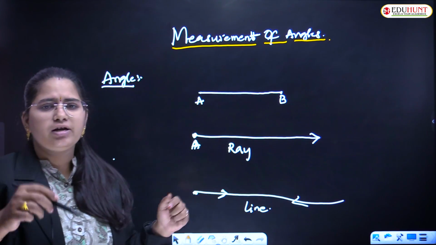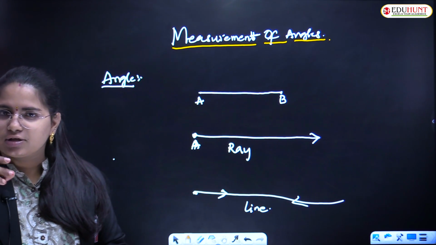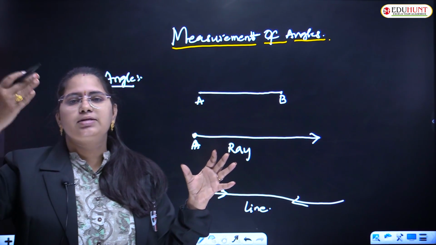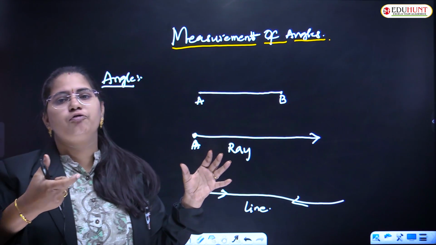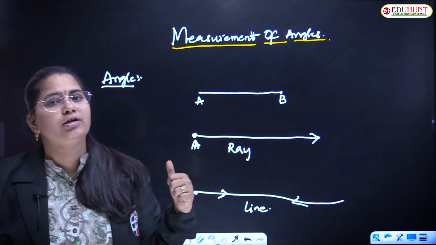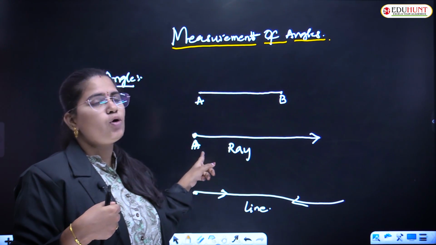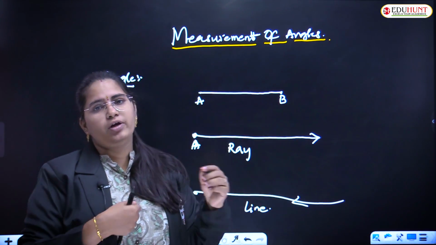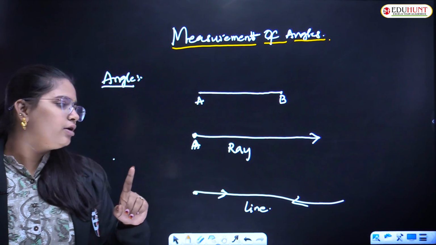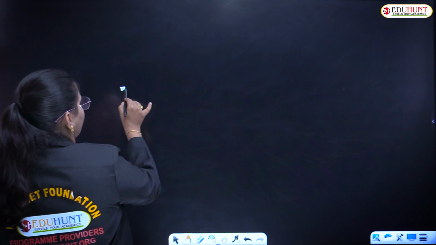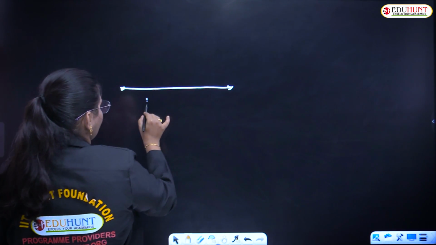Okay, could you please give me an example of a ray? Come on, yes, very good. An example of a ray is the sun's rays, right? Why are you calling it a sun ray? Why is it not a sun line segment? Because you have an initial point, you don't have a final point where it is moving on, right? So the next concept we are going to learn is the definition of an angle, right? Angle is nothing but, for example, if you have taken one initial ray. So what is this?